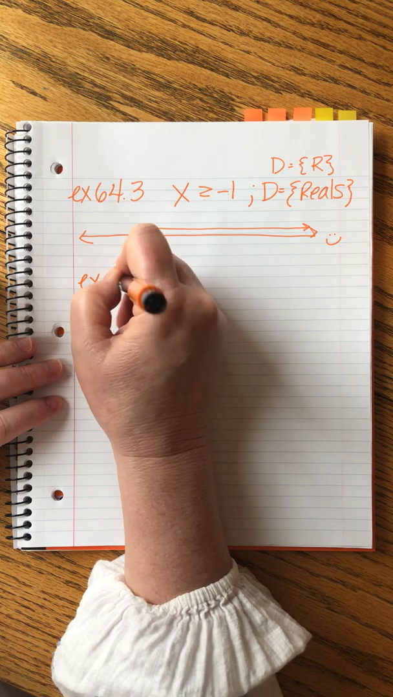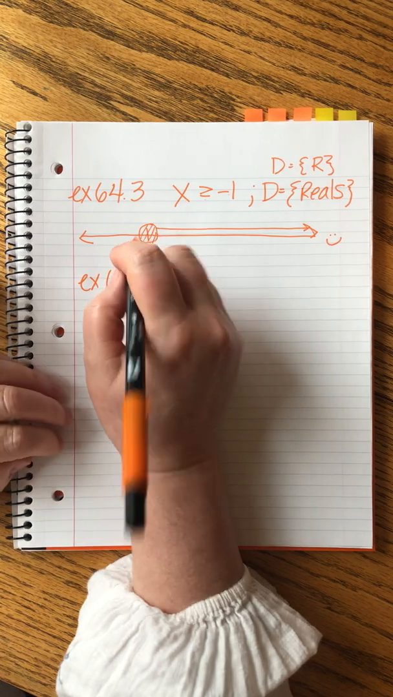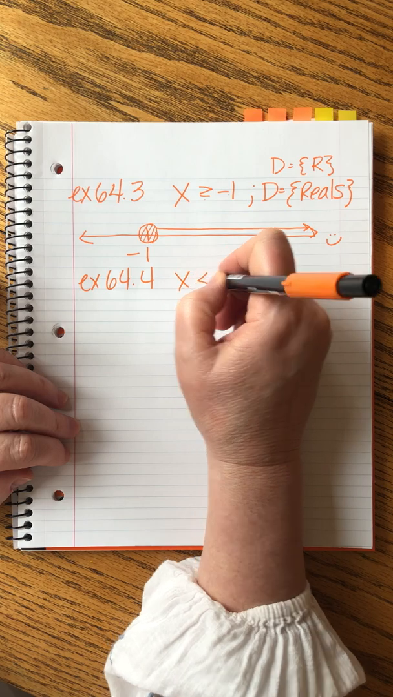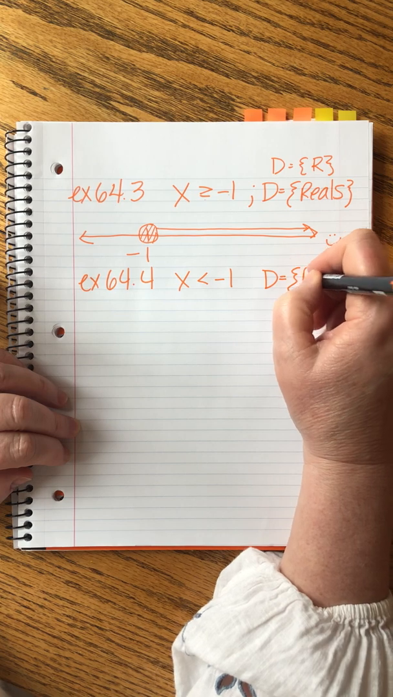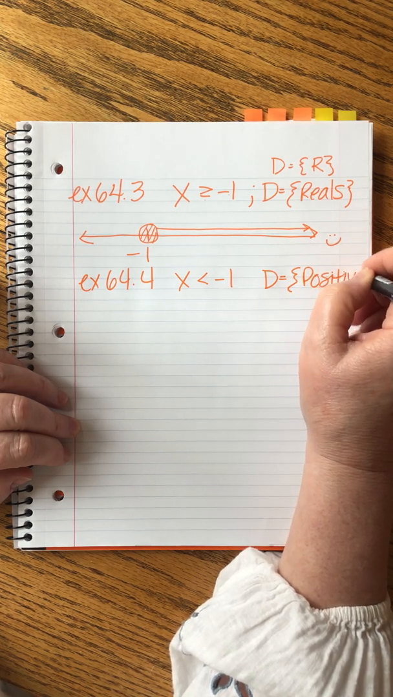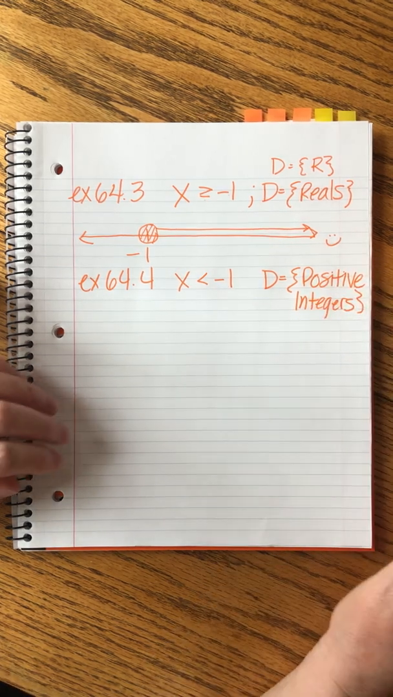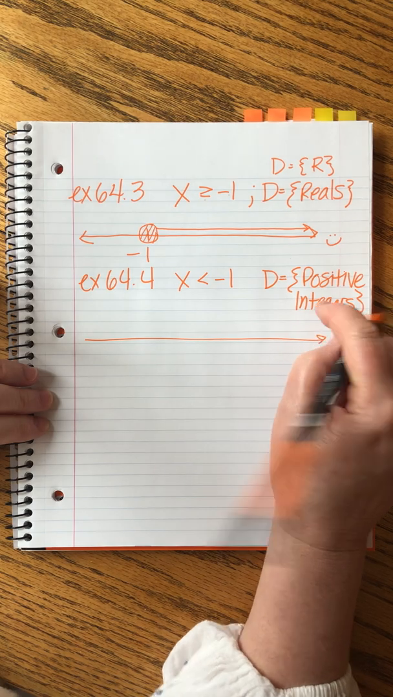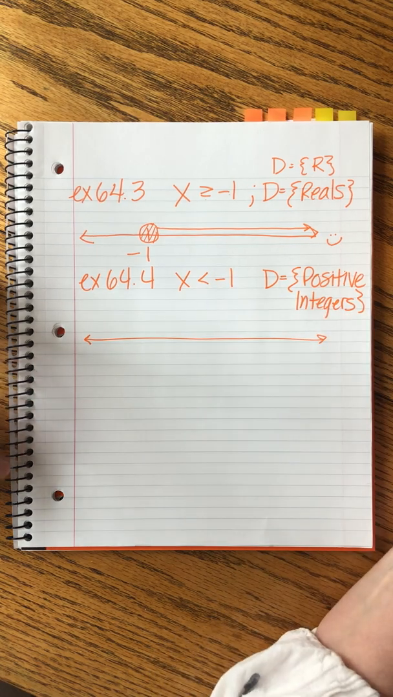Example 64.4. I think there are 7 examples. They're fast though. Okay, ready? This time x is less than -1 and the domain is positive integers. Okay, so let's take a look at this. This says we're only allowed to use positive integers as our value for x.